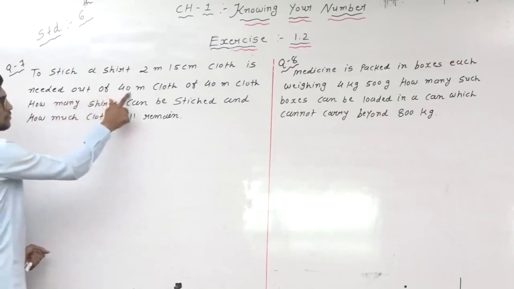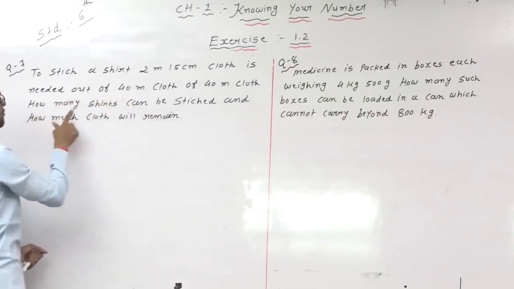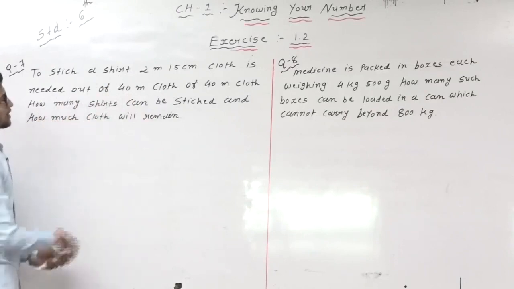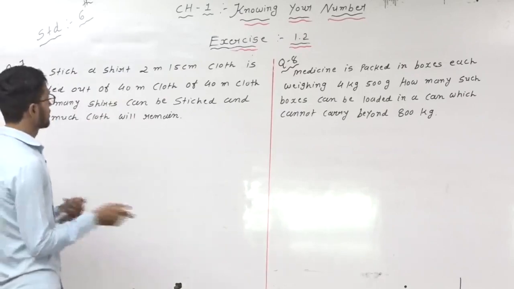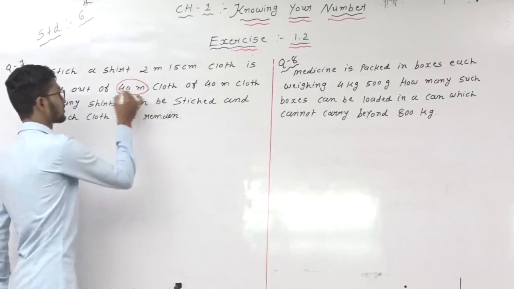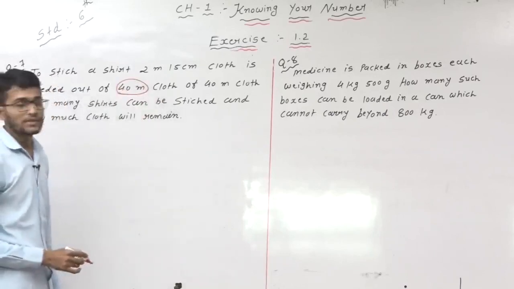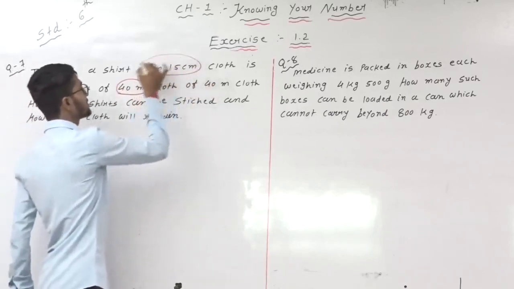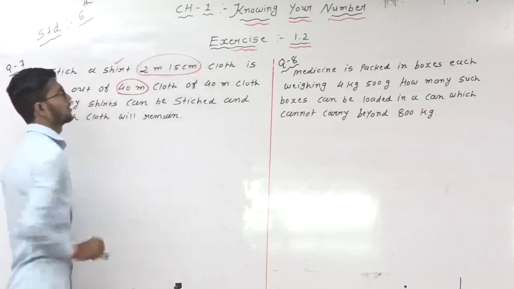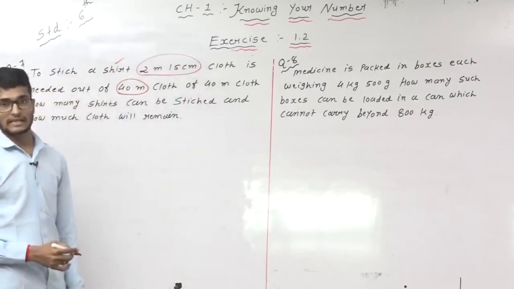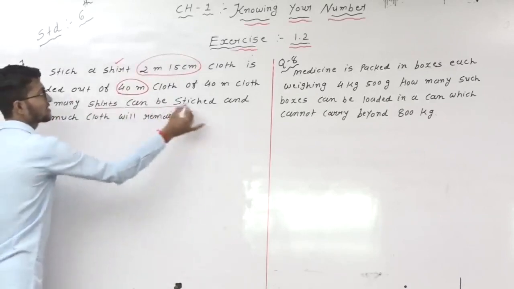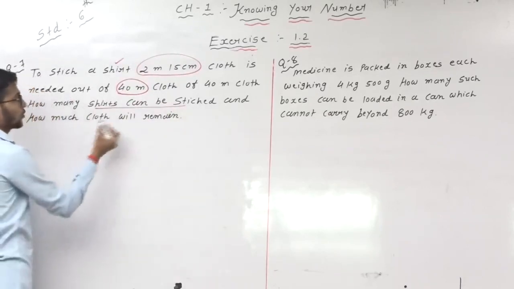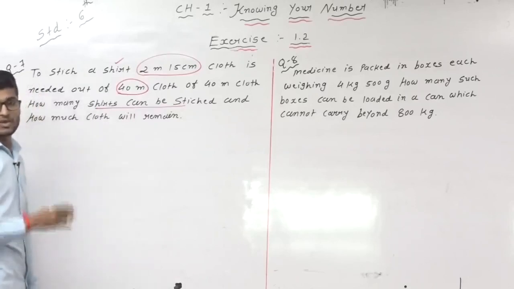Out of 40 meter cloth, how many shirts can be stitched and how much cloth will remain? It means here is the total cloth 40 meter, right? Out of that, we are stitching shirts of 2 meter 15 centimeter. How many shirts can be stitched and how much cloth will remain, that we have to find.